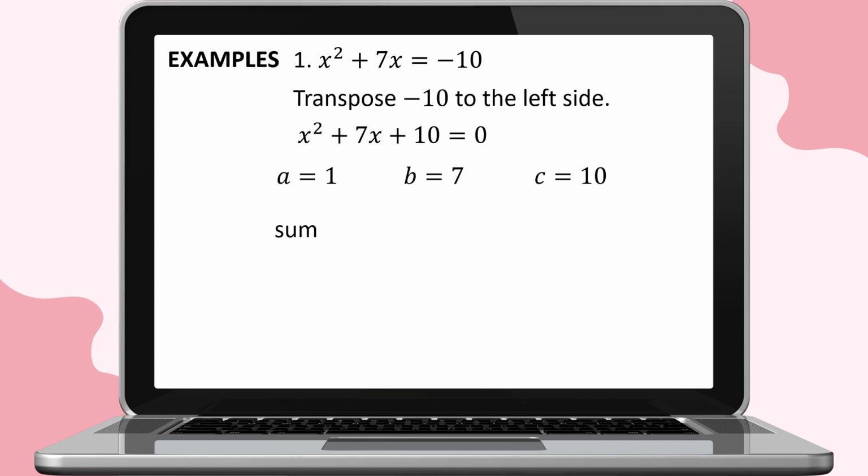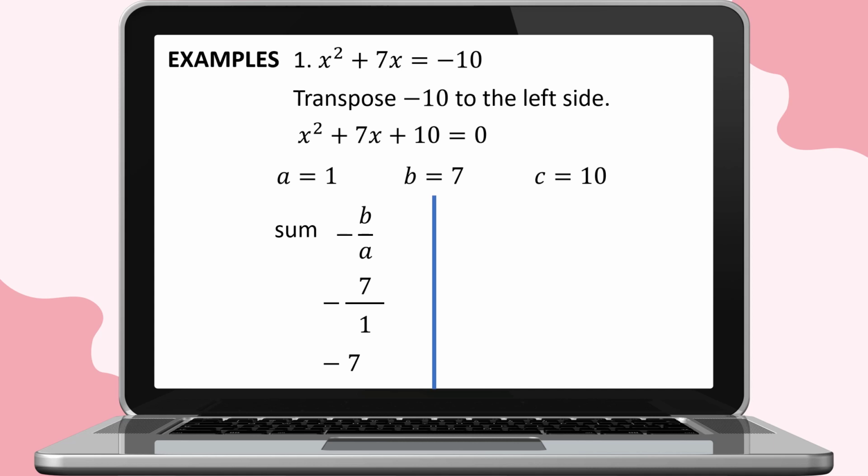For the sum, we will have the negative of the quotient of b and a. We copy the negative sign. The value of b is equal to positive 7 over the value of a, which is equal to positive 1. Negative 7 divided by 1 is equal to negative 7. So the sum of the roots is equal to negative 7.